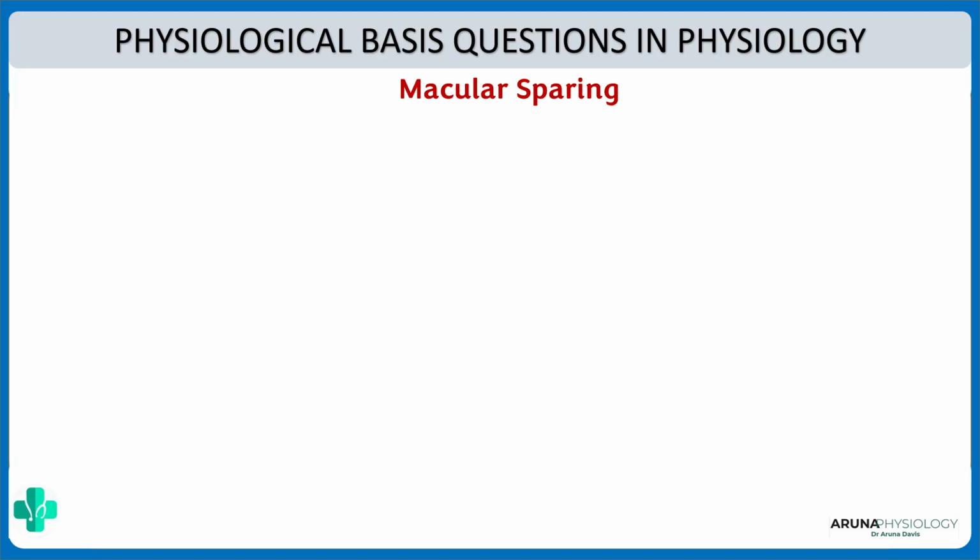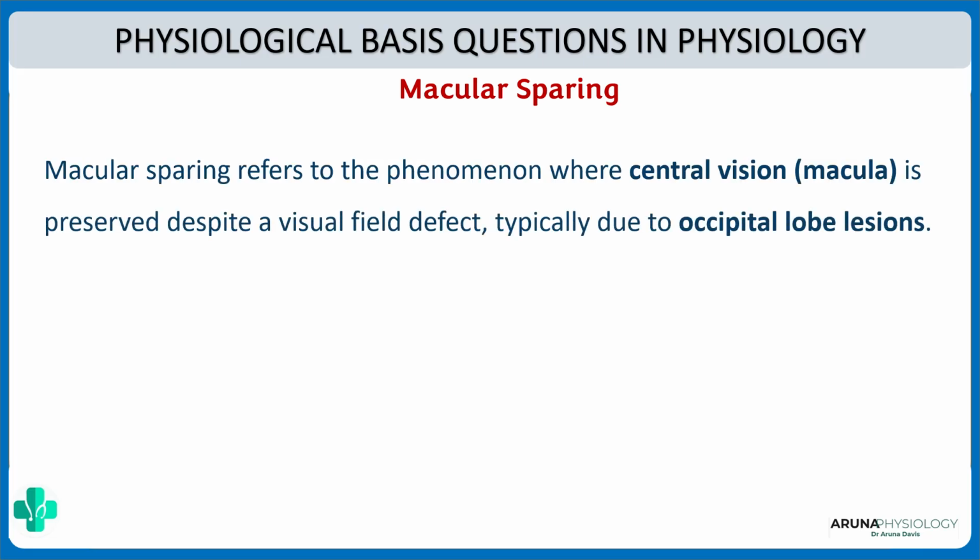Now, what's the physiological reason for macular sparing? What is macular sparing? Macular sparing means, suppose we've got an occipital lobe lesion. In that case, even though there will be a visual field defect, your main vision will not be affected because the macula is spared. Remember, the macula is the area of maximum vision. So you might have some visual field defects, but the main vision would be unaffected.